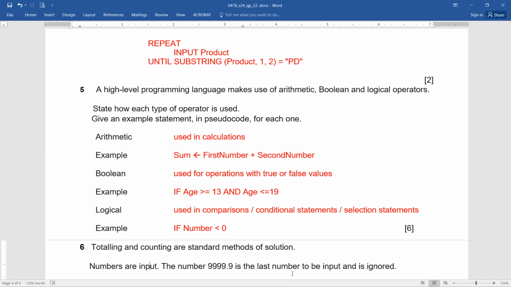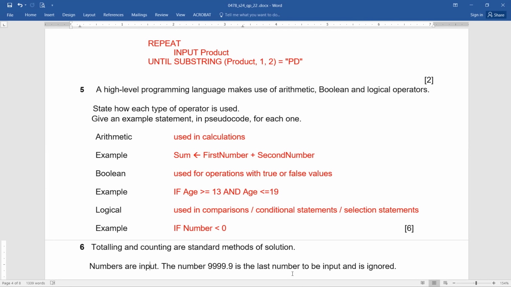That's great, wonderful. It can be AND, OR, and NOT. So if another student has written an example involving OR, that's perfectly okay. The third student wrote an example with NOT, that's also perfectly okay. But what we need to be very cautious about is that the Boolean operators should be remembered, and they are used for operations with true or false values.